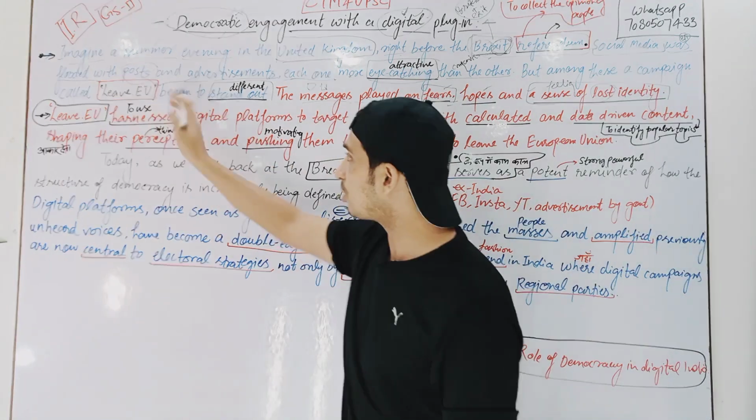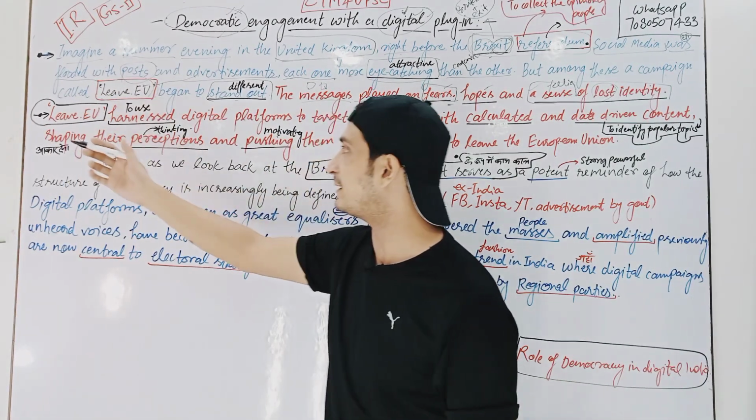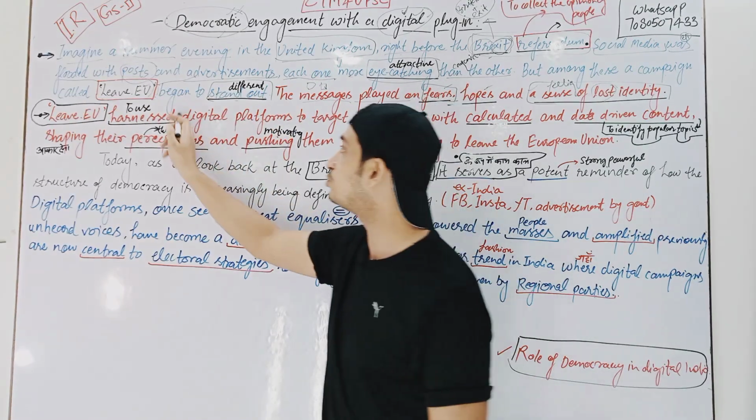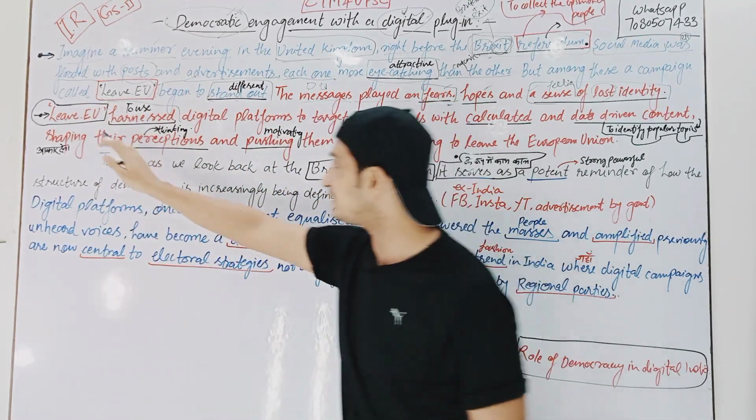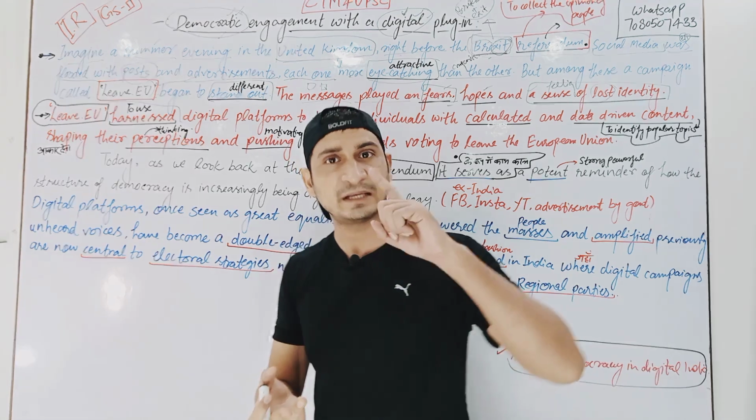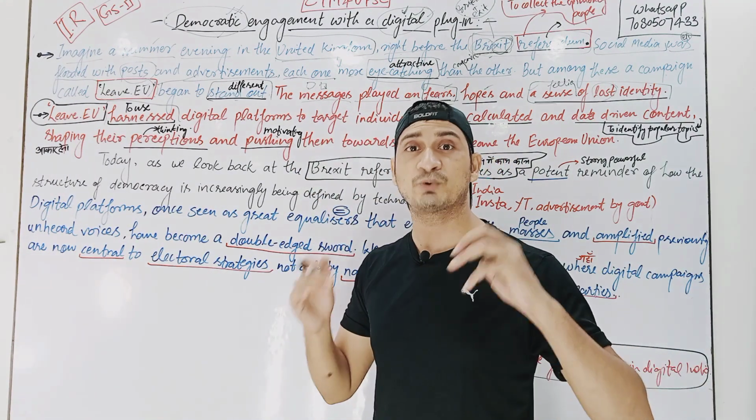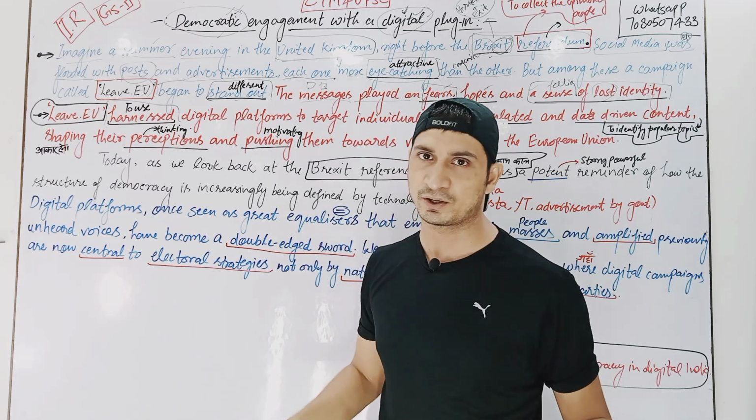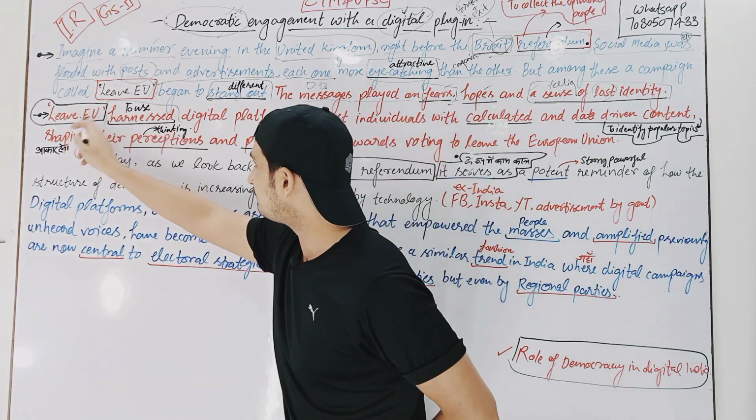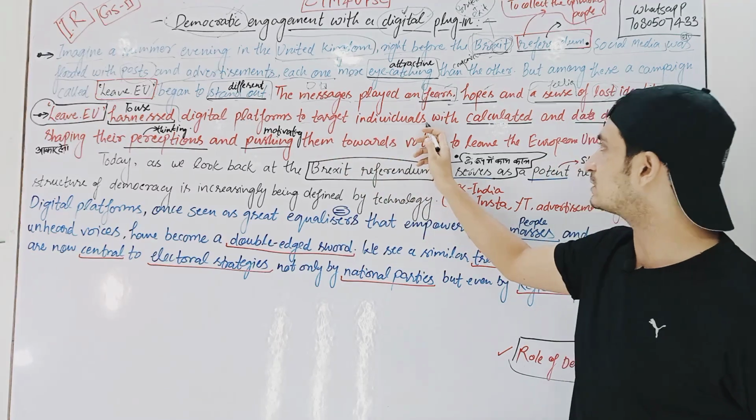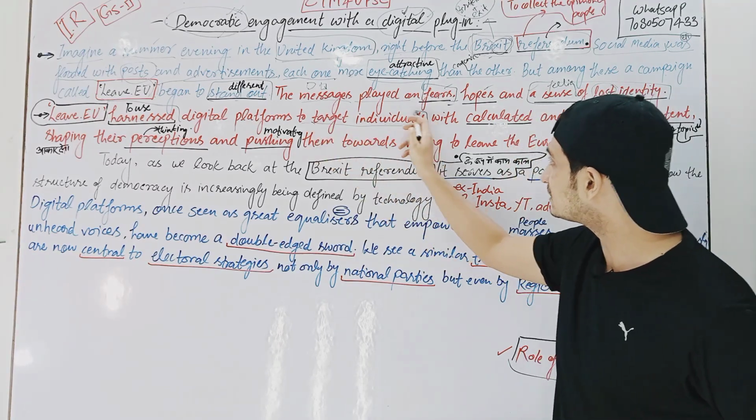So now here let us talk about what was the Leave EU campaign, right? So Leave EU harnessed digital platforms. Harness मतलब use करना, to use. Leave EU was a campaign which was being run by British people, right? So that they can get convinced that, okay, should we leave the European Union or not? All right. So Leave EU harnessed digital platforms to target individuals, तो इसका मतलब क्या है?